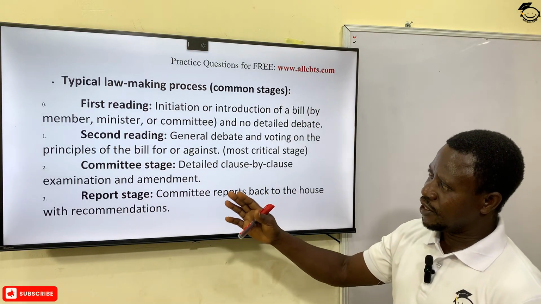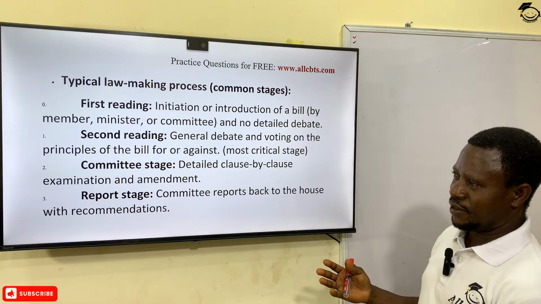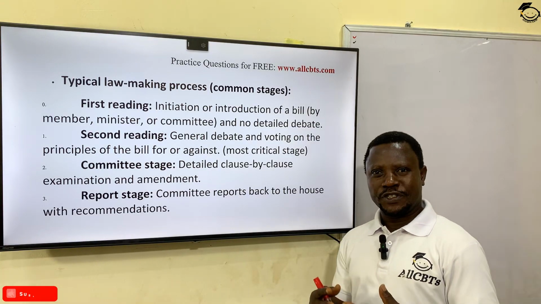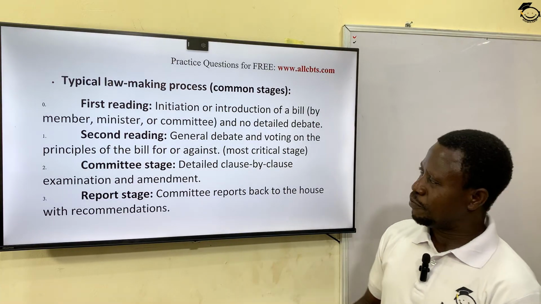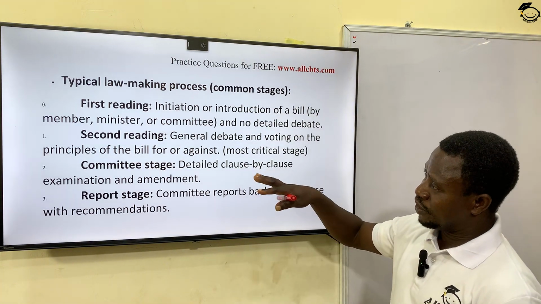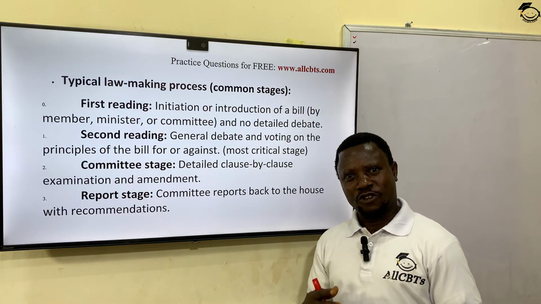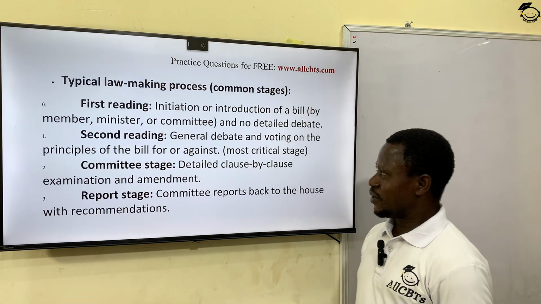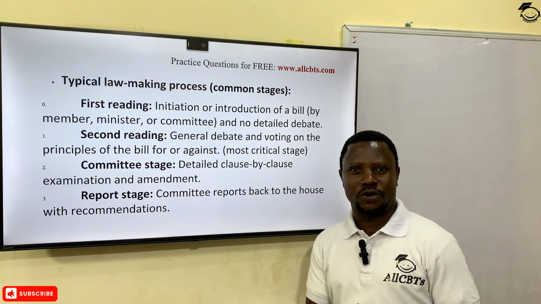At the second stage, or the second reading, there will be a general debate. There will be voting on the principles of that bill, and this voting will be for or against the bill. Okay? And whatever decision that voting arrives at will determine the life of the bill, whether to progress or to die. And that's why we agree that the most critical stage of passing a bill into law is the second stage.